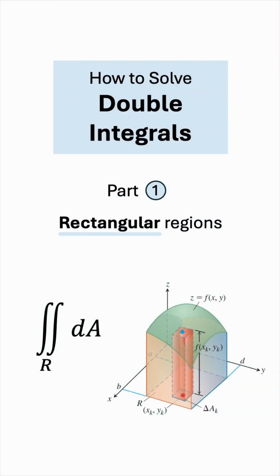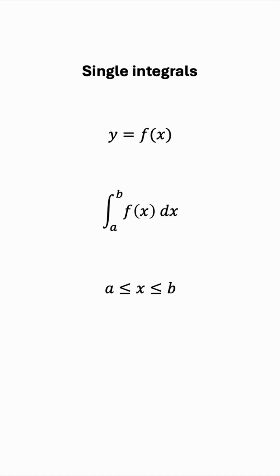Whenever we have a complicated problem, it's always a good idea to consider something simpler and then build our way from there. So let's turn our attention to single integrals for a minute. We typically have a function y equals f of x, and we have the definite integral of f of x dx from a to b. So x, the independent variable here, would range from a to b, and this would be the region of integration.